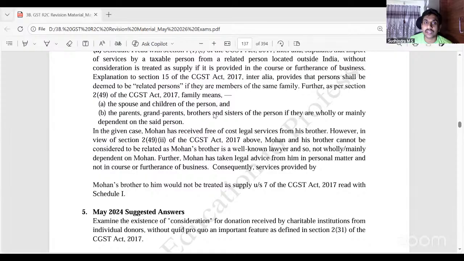What should we write here? Conditions for donation. Yes, those three conditions that we learned in case of donation, right? Those three conditions is what we have to write here. Is that clear? Yes, sir.